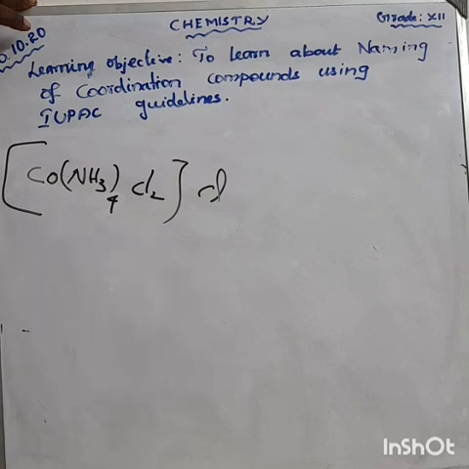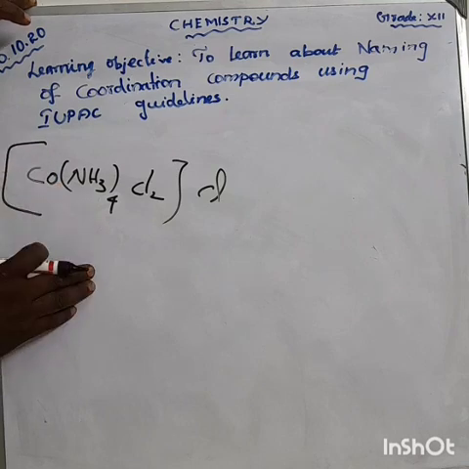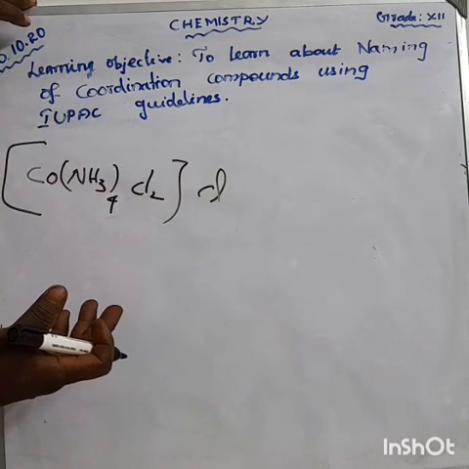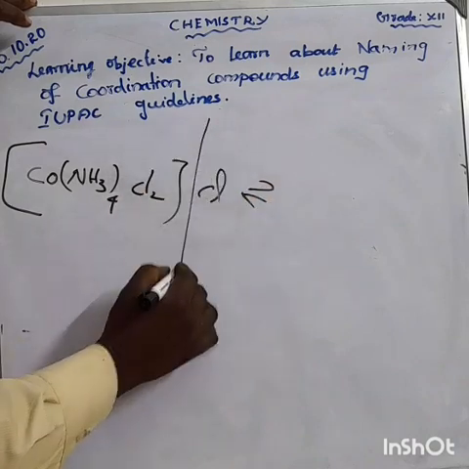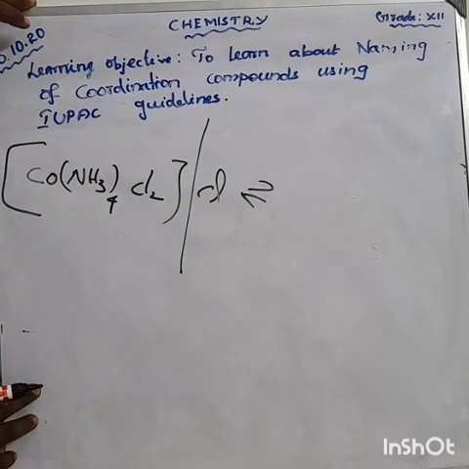What kind of complex is this? Is it a cationic complex or an anionic complex? Let us say the charge.